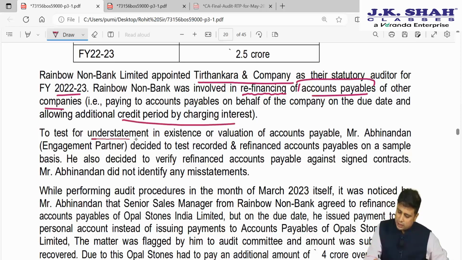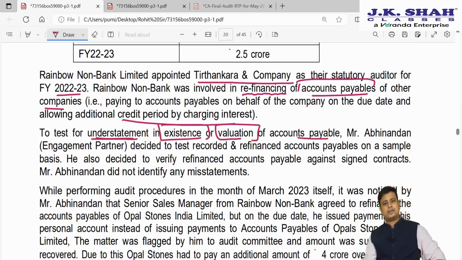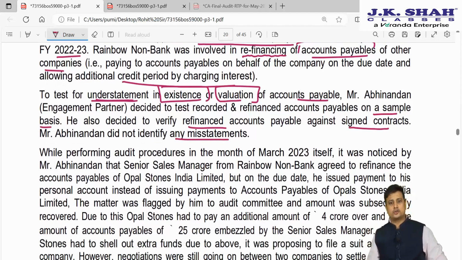Now, to test the understatement in existence or valuation of the accounts payable, Mr. Avinandan, the engagement partner, decided to test record and refinance accounts payable on a sample basis. He also decided to verify the refinance accounts payable against the signed contracts. Mr. Abhinandan did not identify any misstatements. So this was in regards to accounts payable.